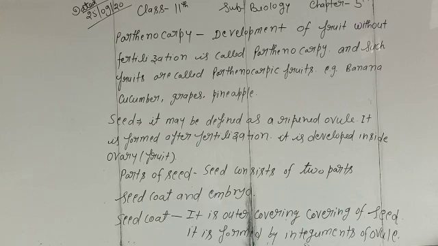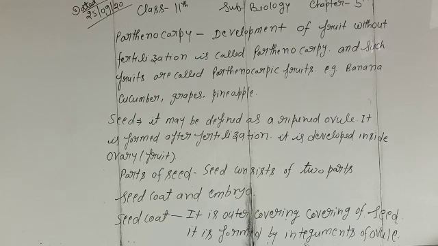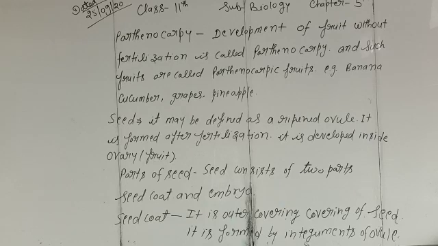Today's topic is parthenocarpy. Parthenocarpy is an exceptional case of true fertilization or syngamy. It means that in some plants, without fertilization, development of the fruits takes place inside the ovary. It is called parthenocarpy. Development of the fruit without fertilization is called parthenocarpy.